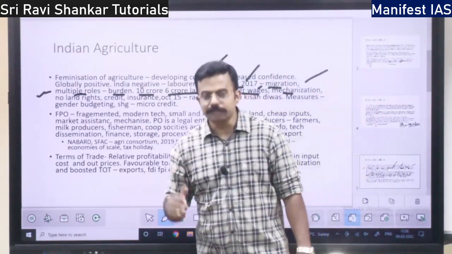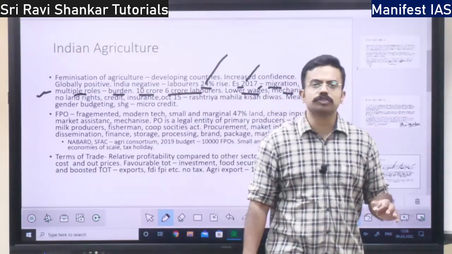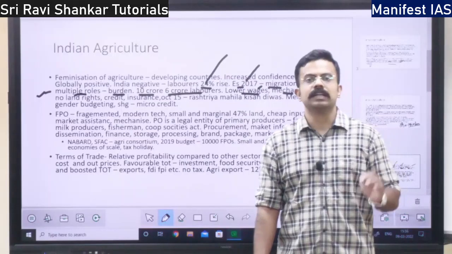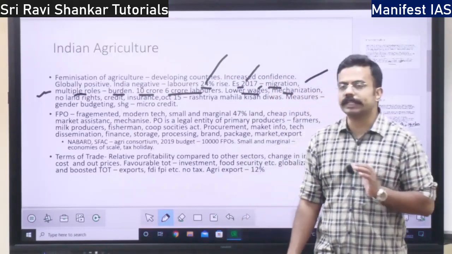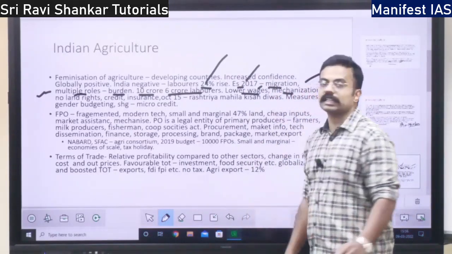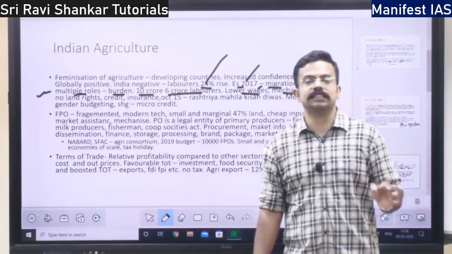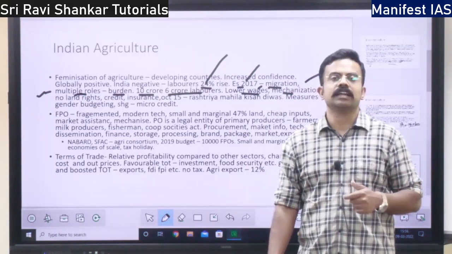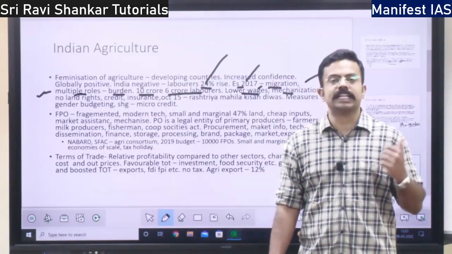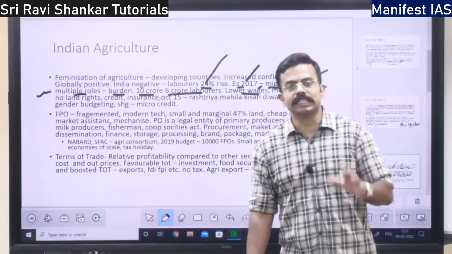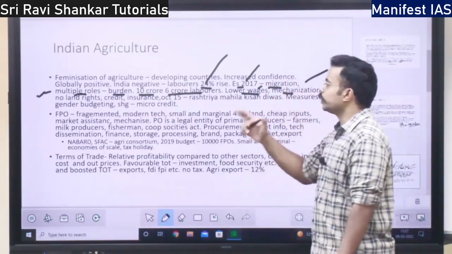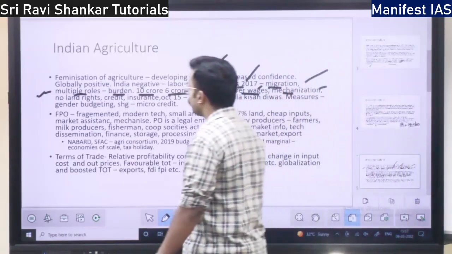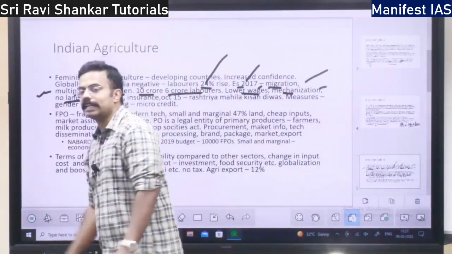So even though the woman wants to participate in the farm as a farm laborer, she is not finding opportunities, because farms are being mechanized. That is, sowing of the seed, harvesting of the crops, weeding, spread of fertilizer and pesticides. All these things will be done by machines, because of which women are not finding jobs. Then apart from that, women do not have land rights. That is a negative.